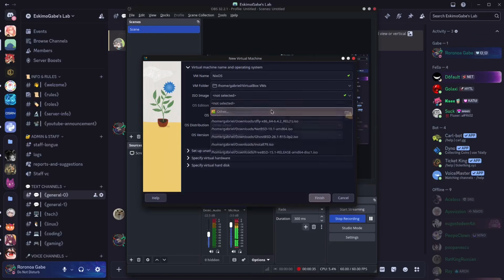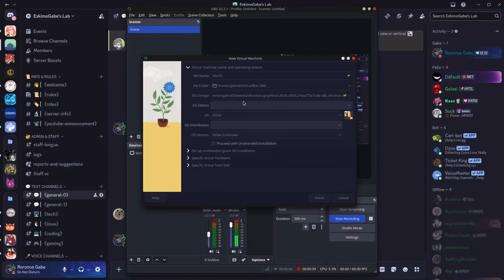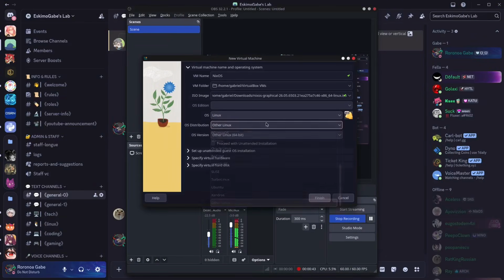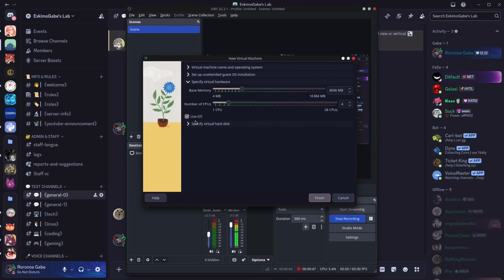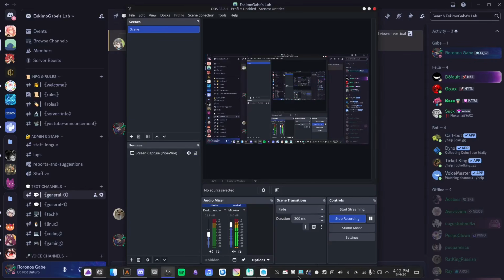So basically what we gotta do is add our Linux. We gotta, of course, pick the OS. There we go. Shouldn't be too complicated, and of course pick the other. Oh yeah, let's go with this. 4 cores, 4 gigs of RAM should be fine, honestly. 50 gigs of storage space should be fine too.